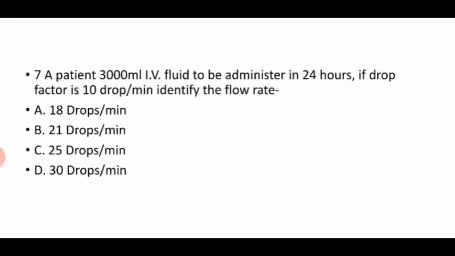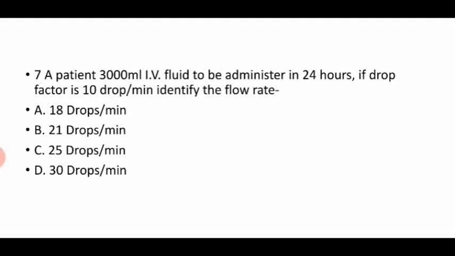The next question, a patient is to receive 3000 ml IV fluid to be administered in 24 hours. If the drop factor is 10 drops per ml, then identify the flow rate. So let's calculate it. We know the formula: the flow rate is equal to volume in ml into drop factor divided by time in minutes.